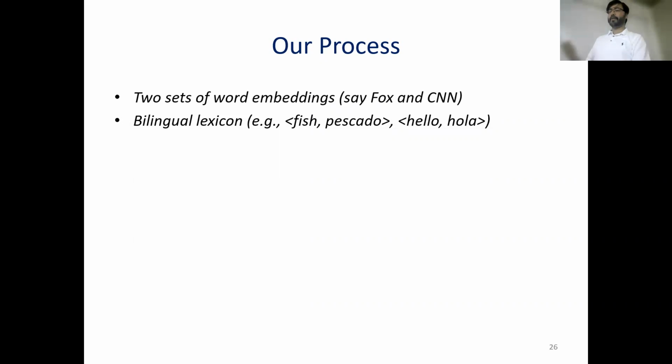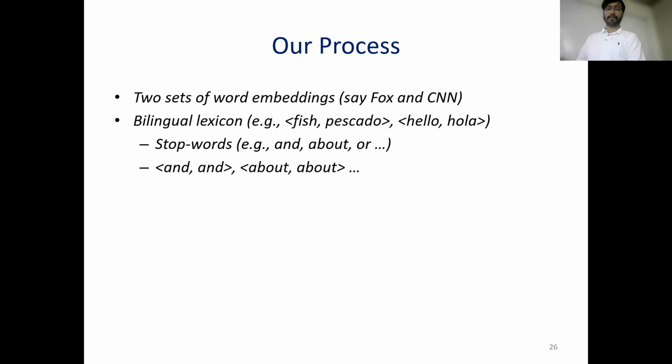So the way we construct this bilingual lexicon is by assuming that no matter how polarized we are, all the stop words like and, or, about map to themselves. So no matter how polarized CNN and Fox are, and in CNN English still maps to and in Fox English. About in CNN English still maps to about in Fox English.